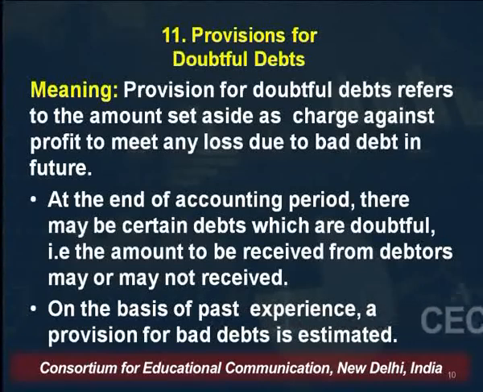So how to create the provision on these debtors? To create the provision for the doubtful debts, the total debtors which are appearing in the trial balance less further bad debts which are given outside of the trial balance. So on the remaining debtors, a certain percentage is created on the basis of past experiences.